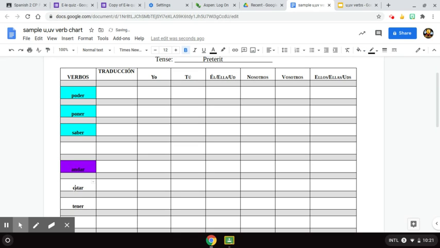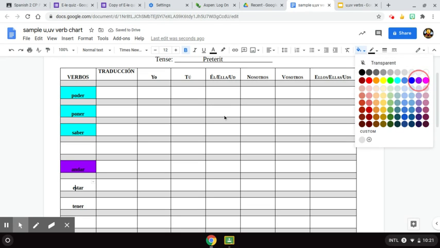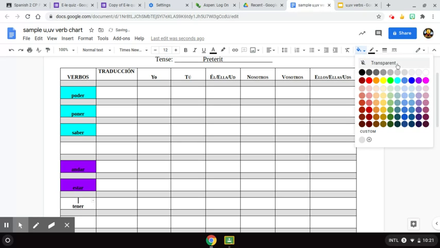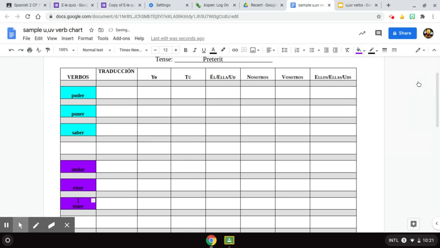Andar, estar, and tener. And then unlike the other verbs that we learned, the 3-6 verbs, these are actually going to have the spell changing in every single verb. You're going to have the yo go to the U and the A, and then you're going to have the UV come in. We're only teaching 6 of them at a time right now because there are a lot of different spell changes. I have attached the verb chart with all the conjugations.